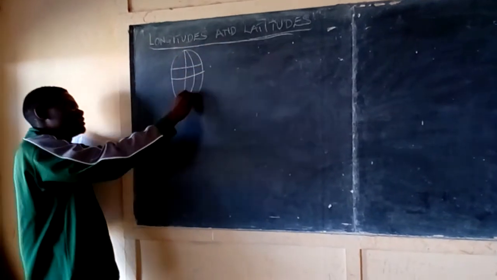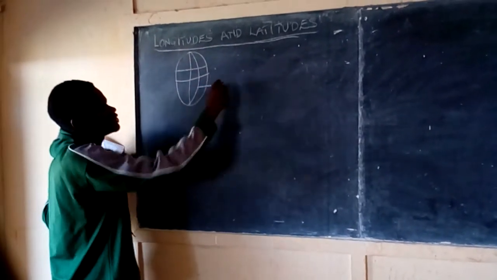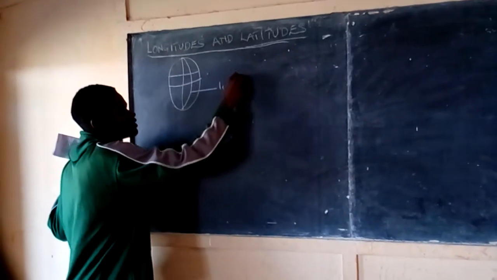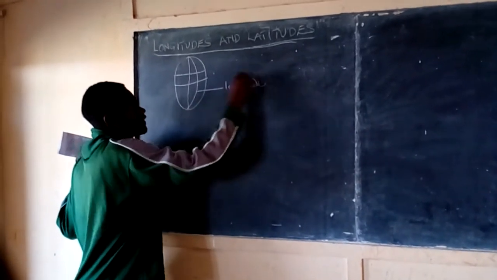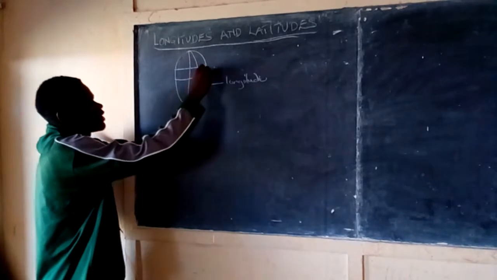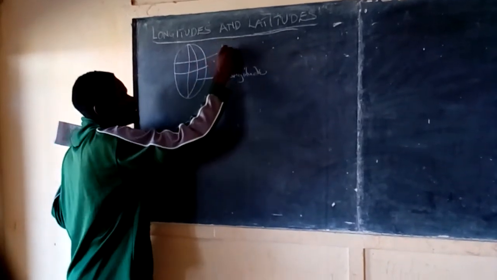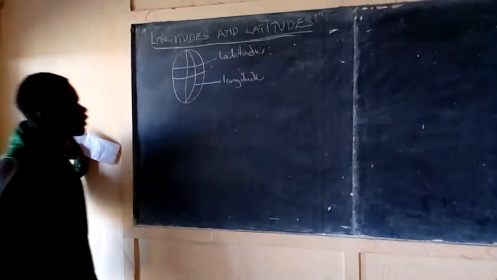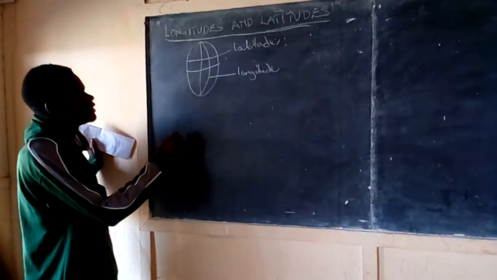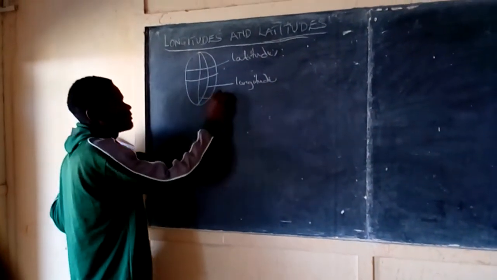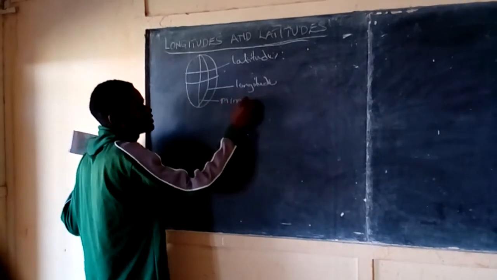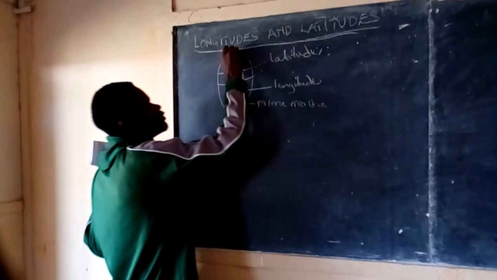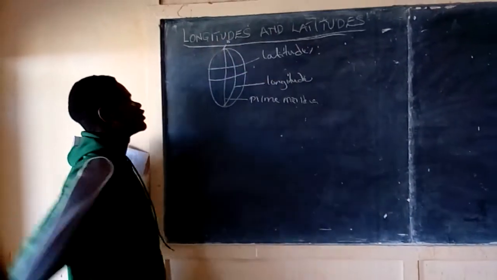These lines which run from north to south are what we call the longitudes, and the lines that run from east to west are what we call the latitudes. We have the main longitude, which is called the prime meridian. The prime meridian is always 0 degrees. It's marked 0 degrees.